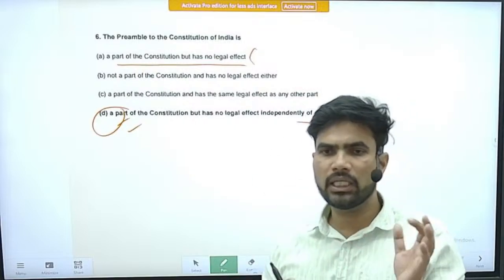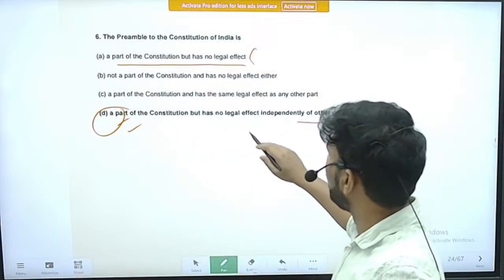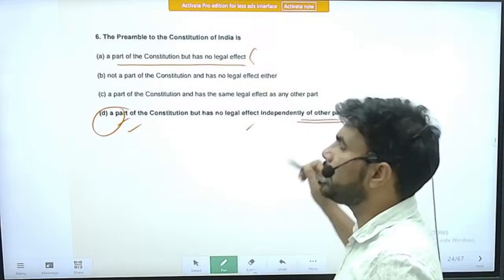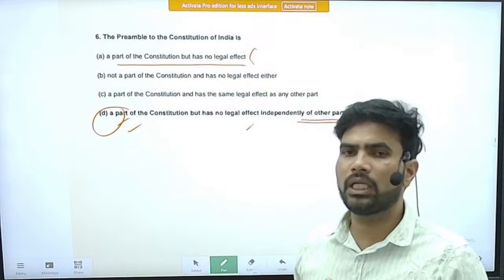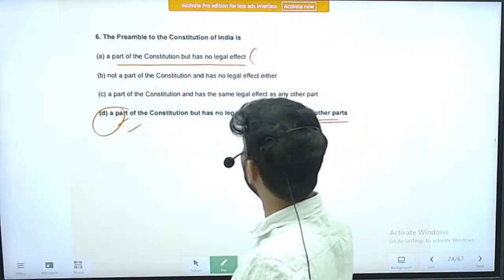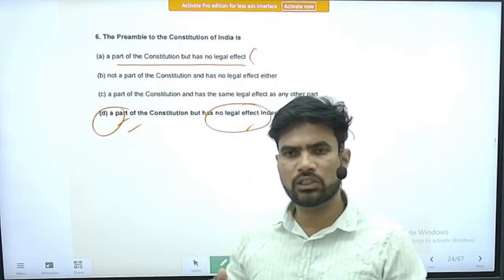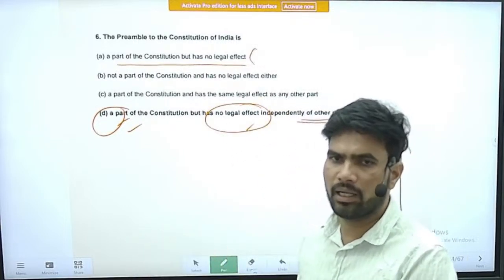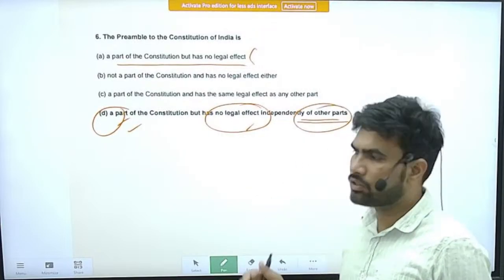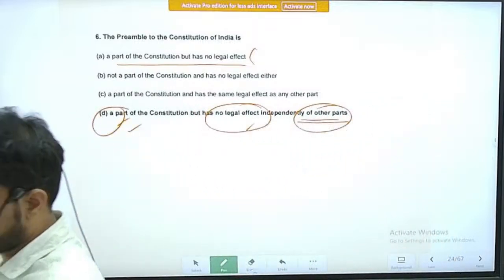When we see it with all the other parts of the Constitution, it has some legal effect, because if there is any confusion in the interpretation of any part of the Constitution, then the judiciary will resort to the preamble to understand what is actually meant in those parts. So when we consider it along with the parts of the Constitution, the preamble has legal validity.